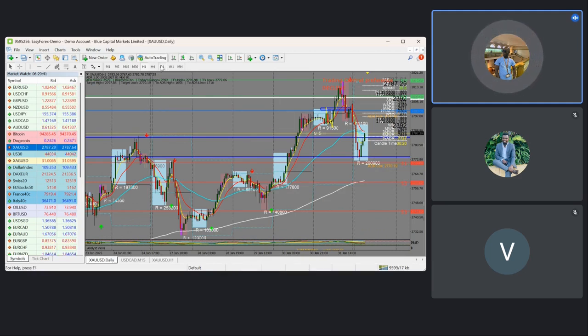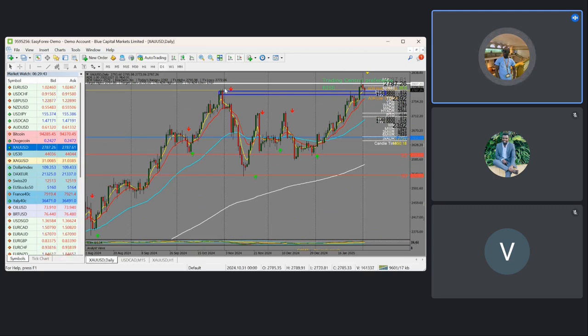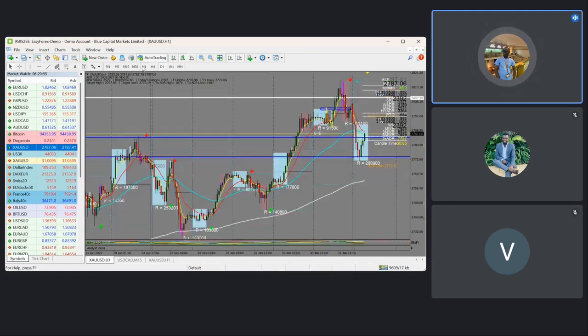But also looking at the higher time frame, that is the daily time frame, you can see that the market is at our resistance region. It was broken up, then it's coming to test that resistance, so then it becomes the support. On the daily time frame, the market will break that 50 MA, and we'll be interested to get some pullbacks at the 50 MA for continuations of buy.